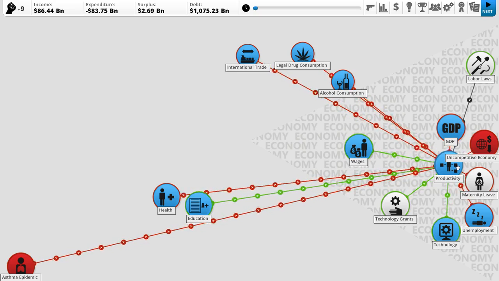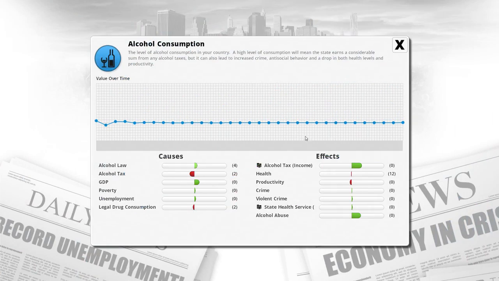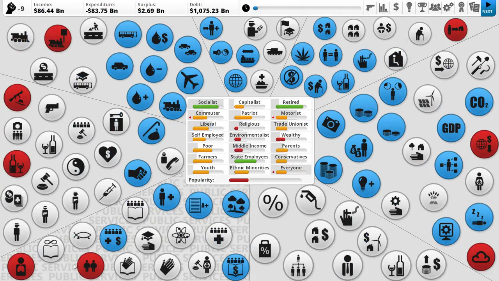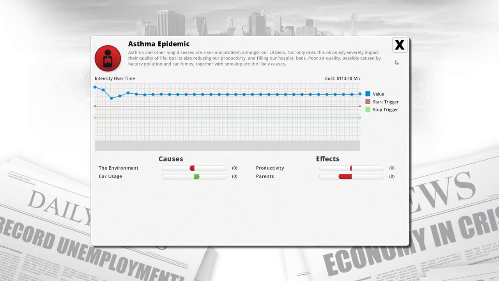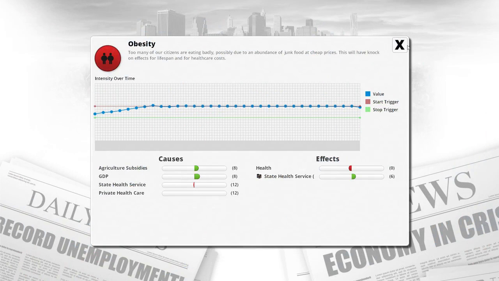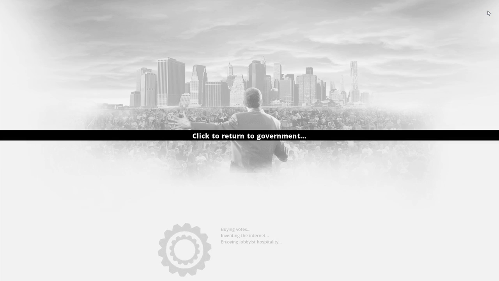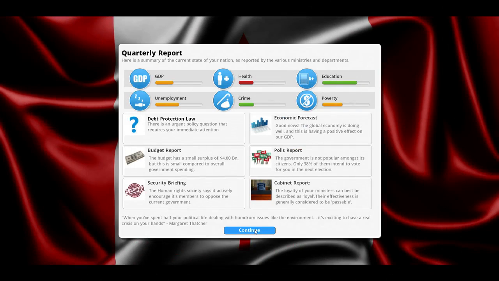Also, alcohol consumption. Yeah, it mostly seems to be the asthma epidemic. Alright. Obesity. Well, at least that's working. Okay, so what we're gonna have to do is, ugh. Oh god. This is gonna be a problem to deal with.